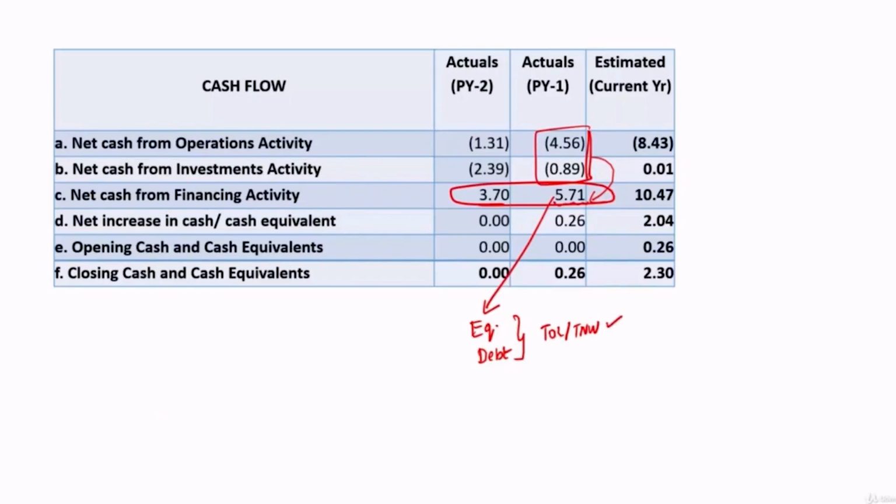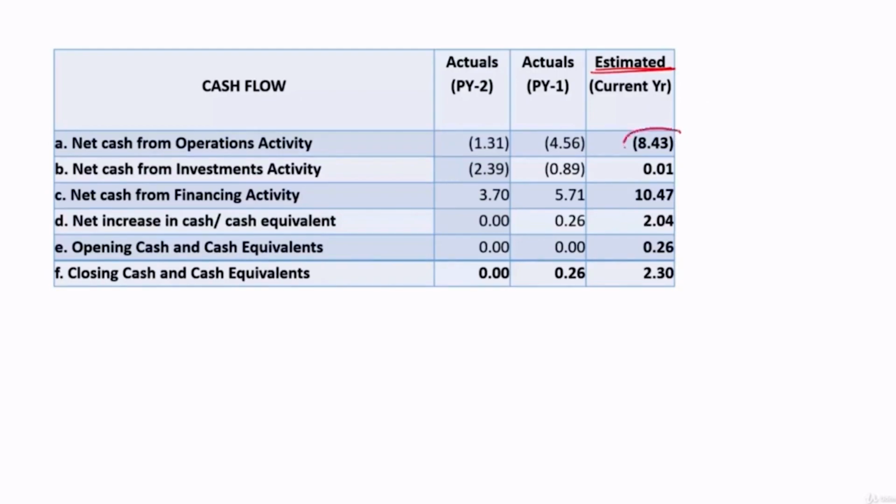So here these two outflows were managed by this inflow. After settling this, there is a surplus of 0.26 crore, and that is available as closing balance. Fine. Then we'll see what they are estimating as well. For the next year, they are estimating net cash from operational activity of negative 8.43 crore. So what is estimated itself is negative.